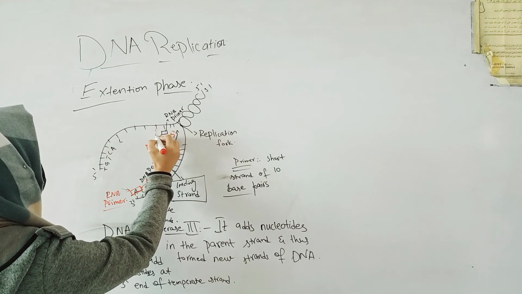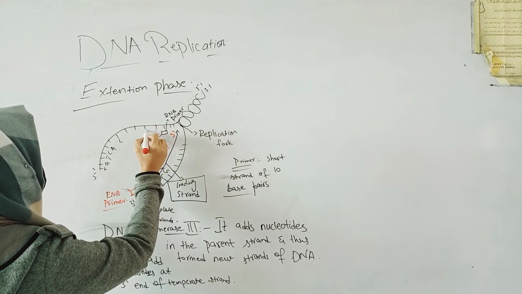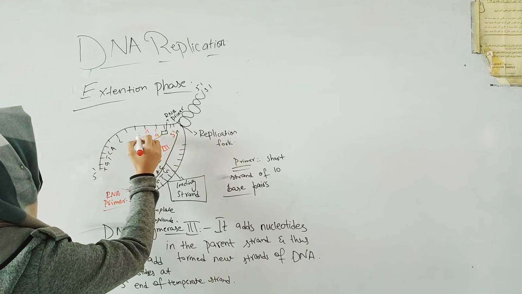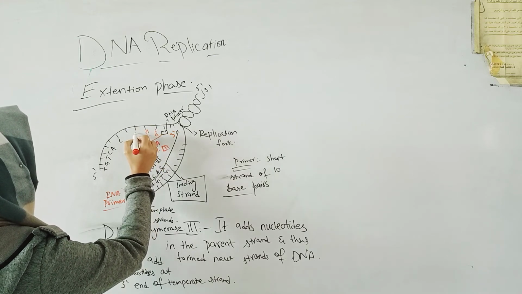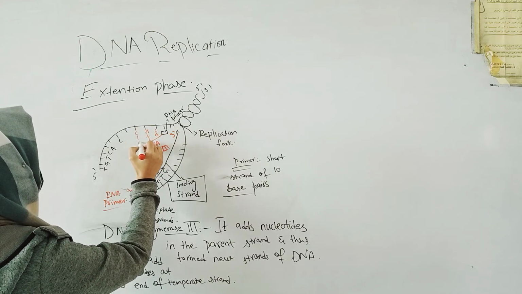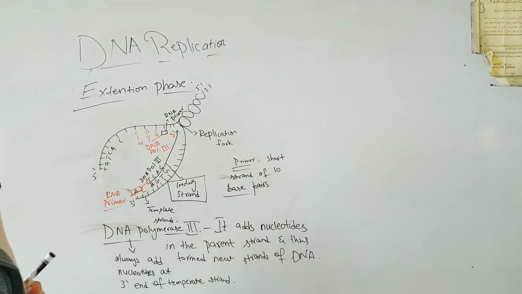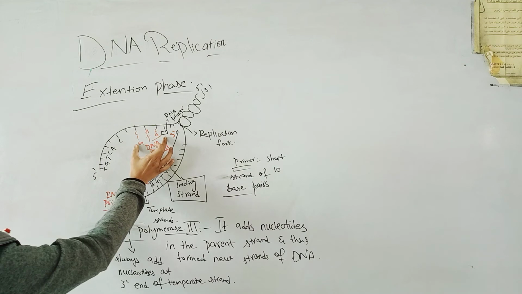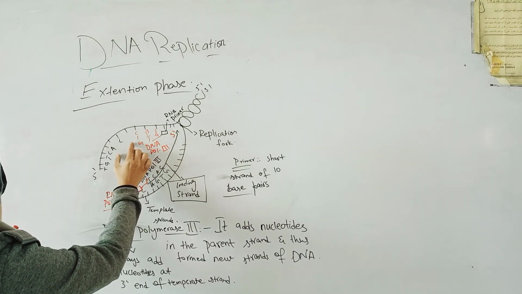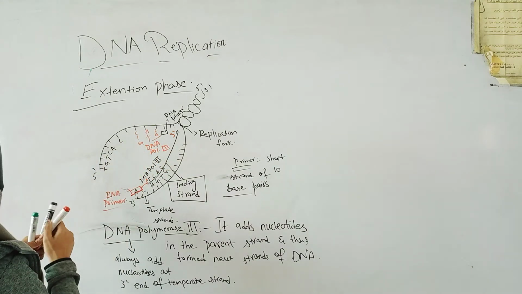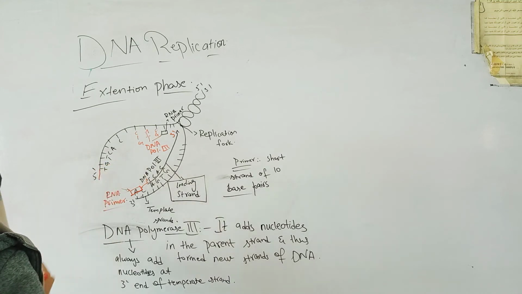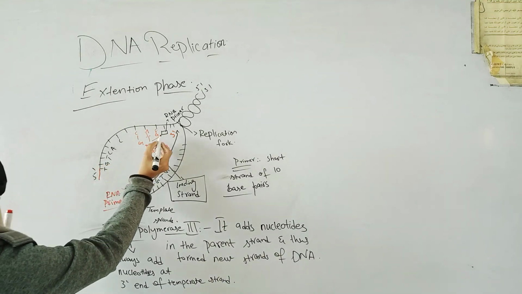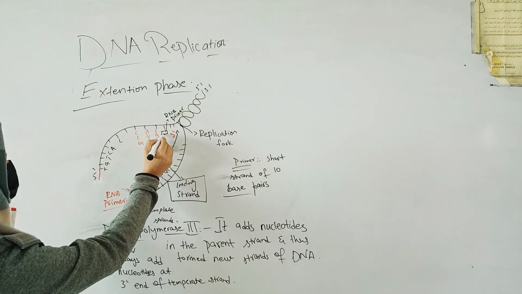If it is C, then G; if it is A, then T, C, and G. But in this strand there would be the formation of short segments or small sections of the strand. It means the RNA primer will attach over here.